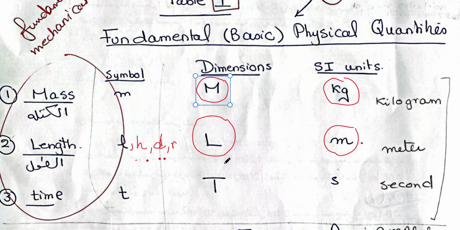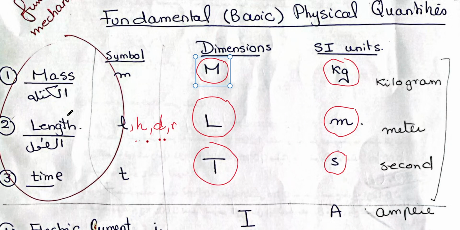The third fundamental physical quantity is time. Maybe its symbol is t, but when dealing with dimensions, we will write it T capital. This is the dimension of time. And the SI unit is the second, and it's abbreviated as small s. If you see these three physical quantities, they are called the basic physical quantities, and they are also mechanical. These are the three mechanical basic physical quantities that are used in most of the mechanical equations, as we will explain in the next examples.